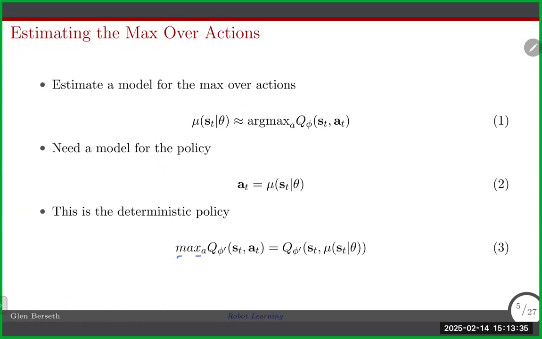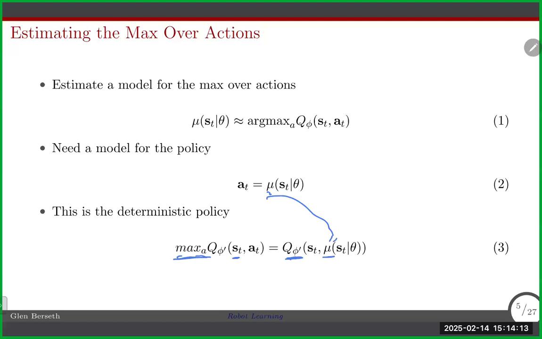But really then, the way that the Q value, at least for the best action, can be computed here is, all right, if this is learned, then the idea is, well, now this model gives the best action, and to get the best Q value, you can just use that model to produce an action, give it to the Q function, and it gives the current Q value for what would be the max over all actions. This basically models this function here. Our max over all actions is just the Q function given this other learned model that's being trained to be the max over all actions. Okay, does that make sense?